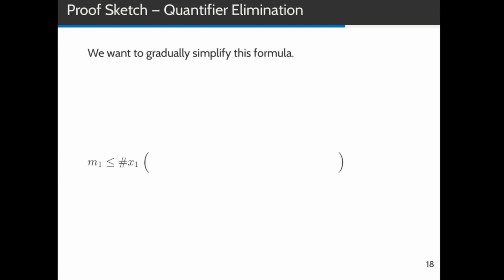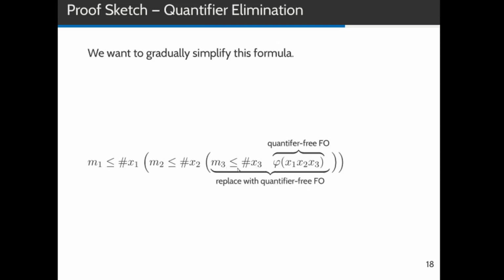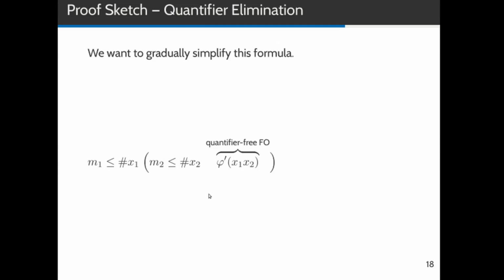The formula states that the number of x1 with some property is greater than m1, and the property in question is that the number of x2 with some other property is greater than m2, and this property is that the number of x3 that satisfy some quantifier-free first-order formula dependent on x1, x2, and x3 is greater than m3. In a quantifier elimination procedure, we grab the innermost quantifier-free formula together with the innermost quantifier and replace it with an equivalent quantifier-free first-order formula.